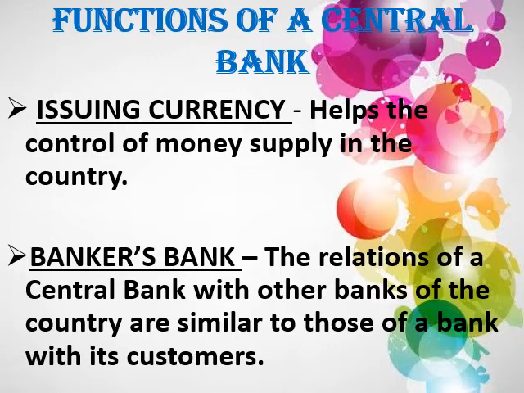These cash reserves enable the central bank to control the issue of credit by the commercial banks. That means the entire credit system is made elastic by the central bank by keeping the deposits as cash reserves of the commercial banks.